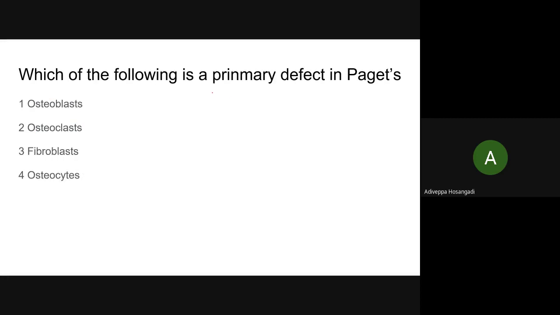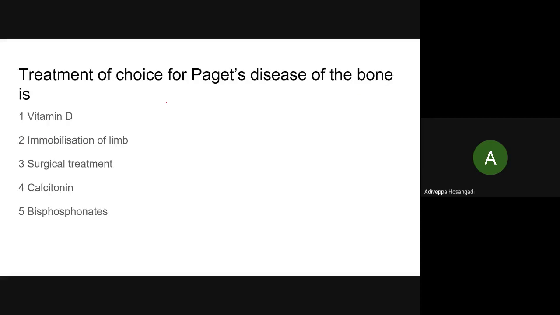Which of the following, sorry for the spelling mistake, is a primary defect in Paget's? Take a guess, take a guess. Last, second option. Second option. This one? Very good. This is the answer. So the primary defect of Paget's is excessive resorption of the bone and disorganized deposition of the bone. So the primary defect is osteoclast. Good. So what is the treatment of choice for Paget's?